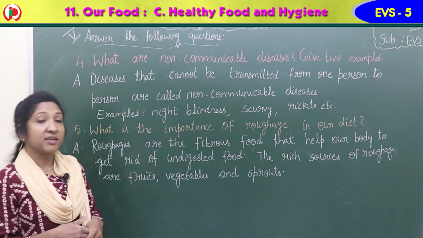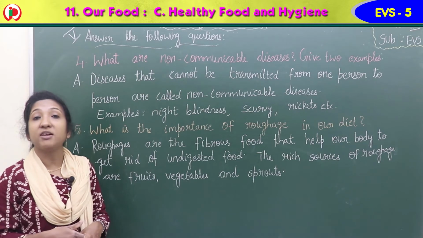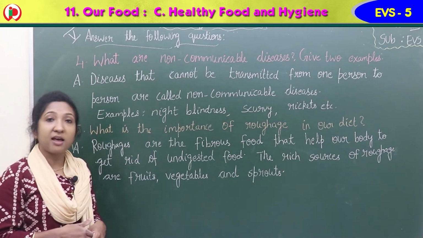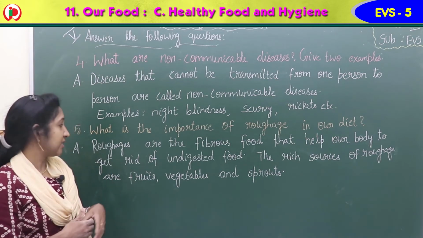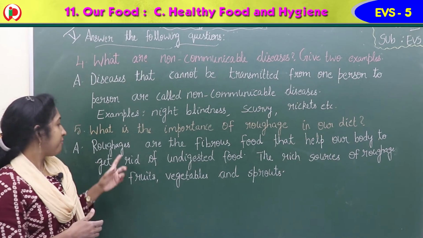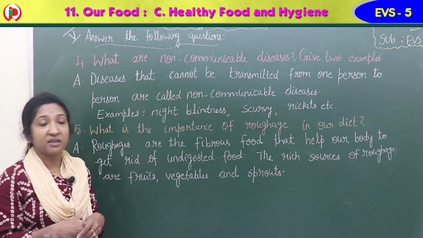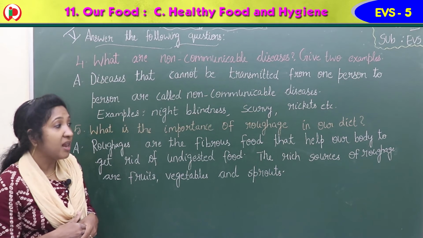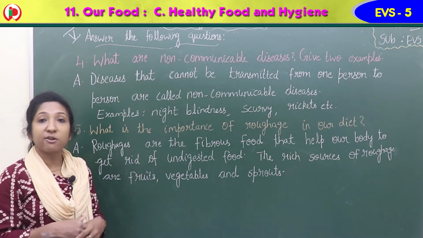Now 5th question, what is the importance of roughage in our diet? Roughages are also important in our diet. Answer: roughages are the fibrous food. They contain fiber that helps our body to get rid of undigested food.